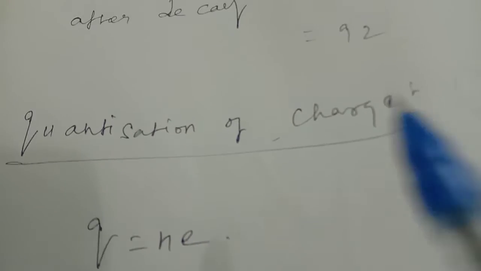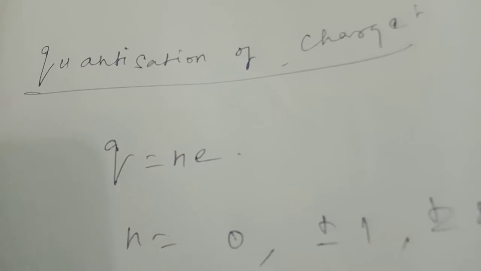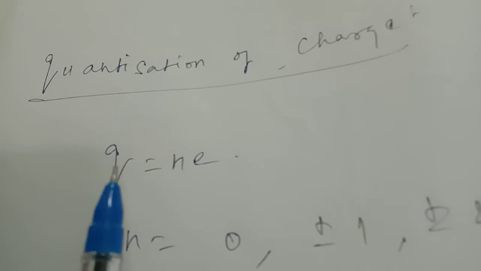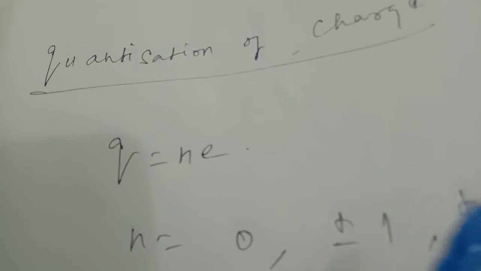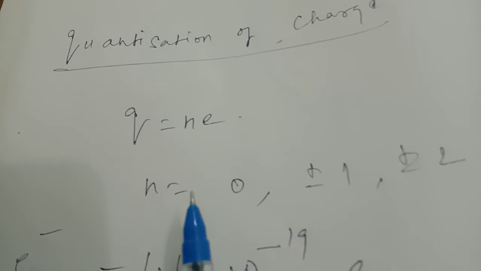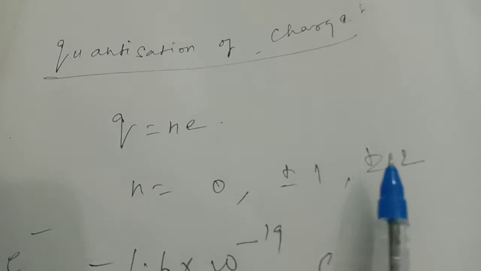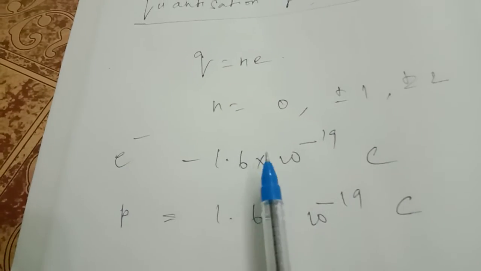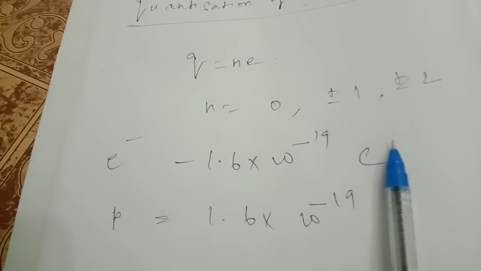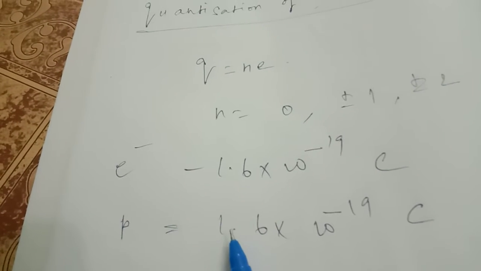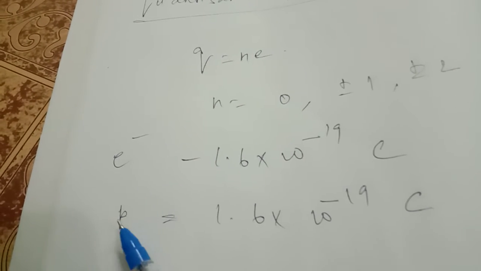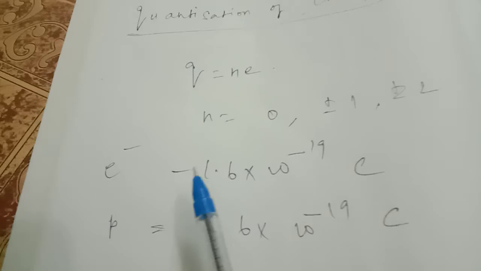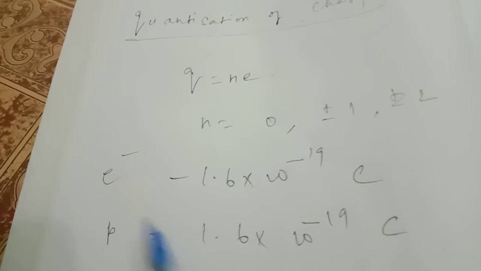Next, the third property is quantization of charge. In nature, the electric charge of any system is always an integral multiple of the least amount of charge. Here Q is equal to Ne, where N is an integer: N is equal to 0, plus or minus 1, plus or minus 2. The charge of an electron is 1.6 into 10 power minus 19 coulomb, and the charge of a proton is 1.6 into 10 power minus 19 coulomb. The values are the same; only one is negative and the other is positive.